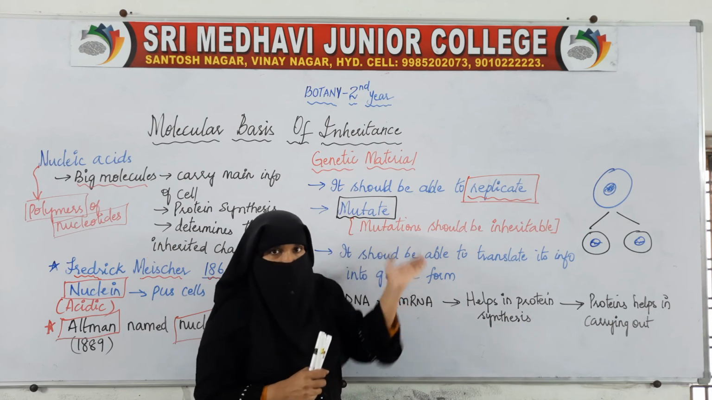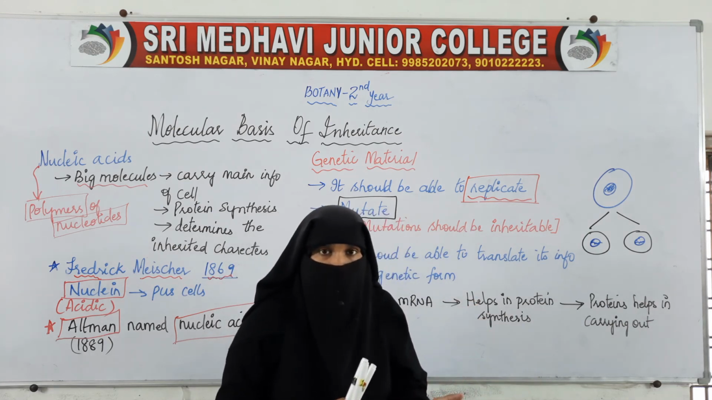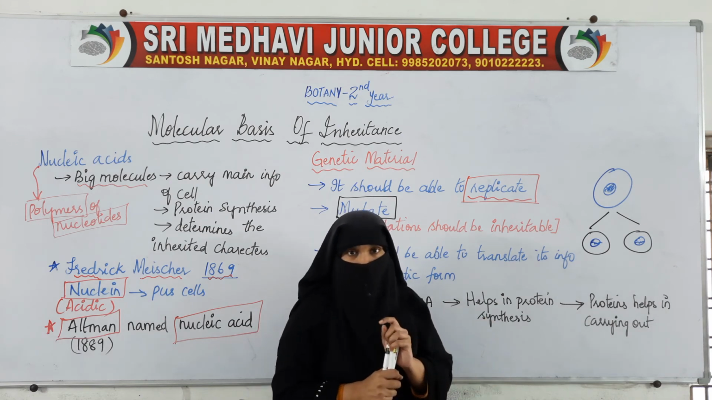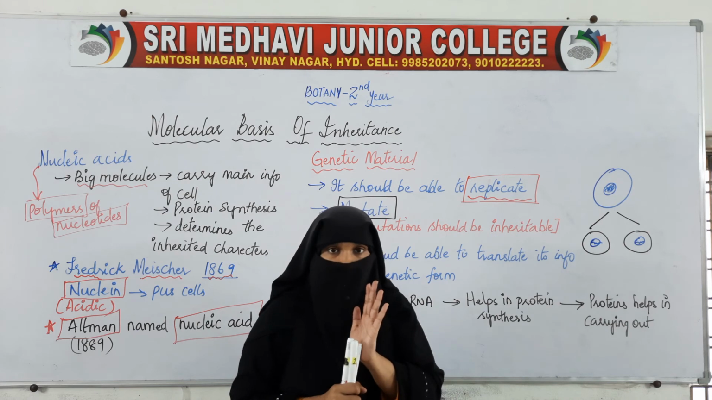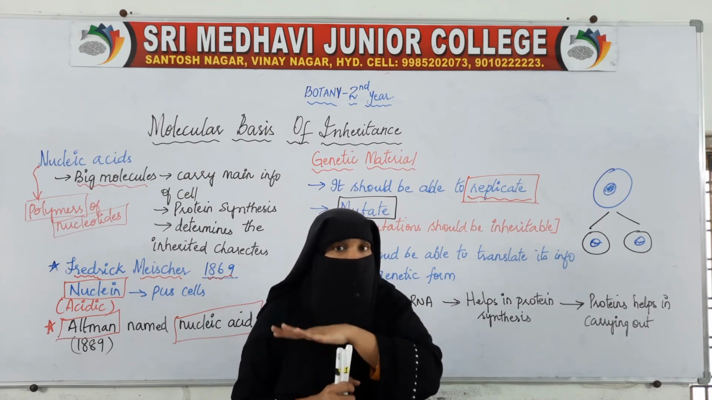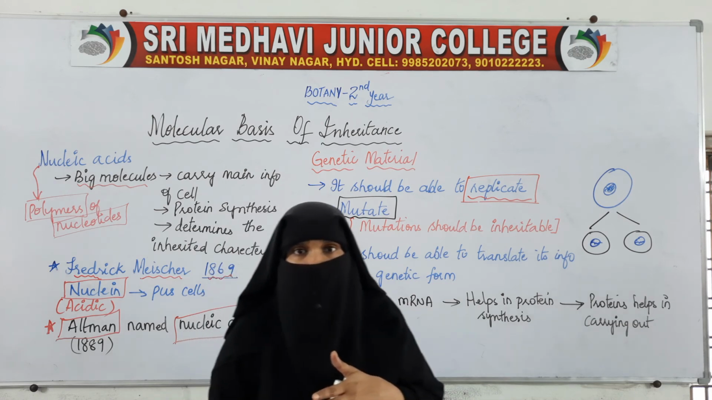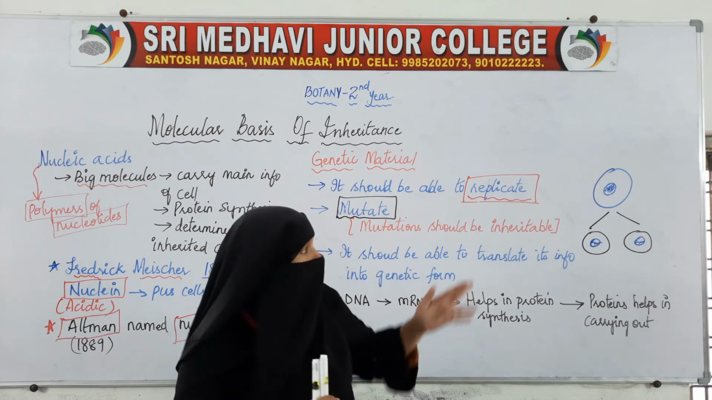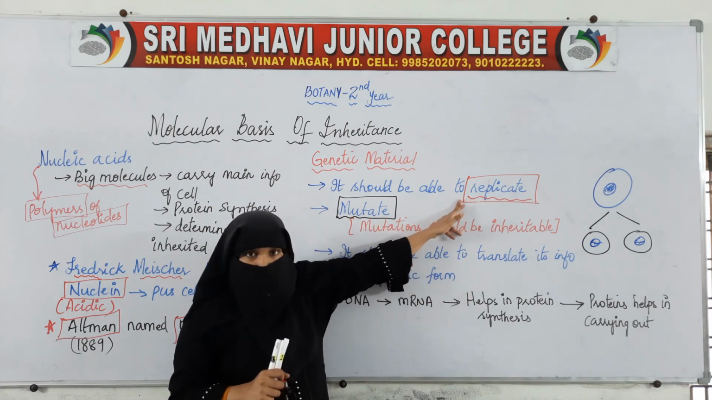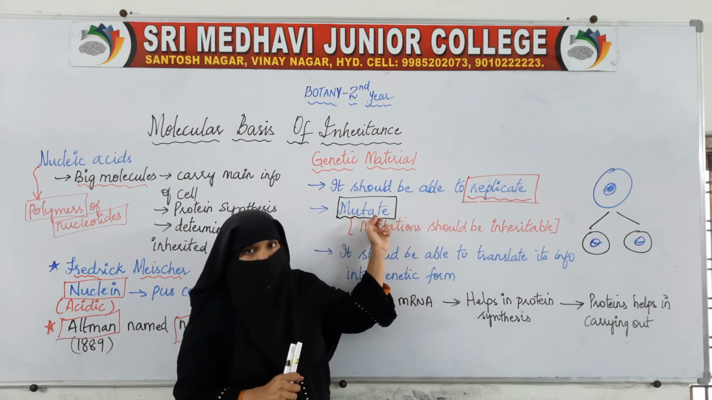As the genetic material is inheritable, that is, it can be passed from parents to children, it should show mutations, and only then will the children have new characters. If this genetic material is unable to mutate, there won't be new characters, and then there won't be any evolution. So the genetic material should be able to replicate and it should be able to show mutations.